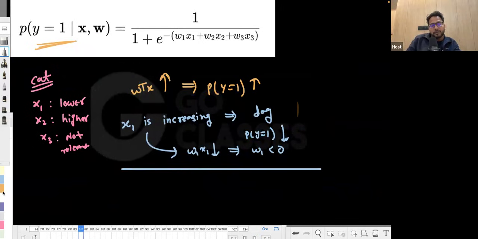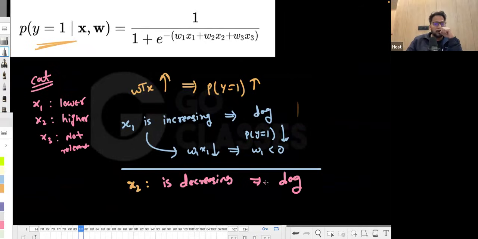Okay. Similarly, if you talk about x2, see here, x2 is higher for the cat, right? So just think in the opposite way. Whenever x2 is decreasing, you want to shift to dog, or maybe you can think in the same way: maybe x2 is increasing, right?